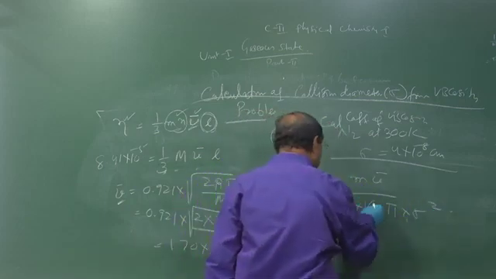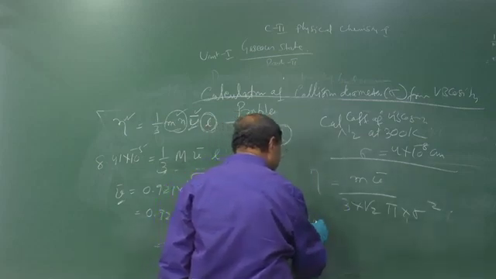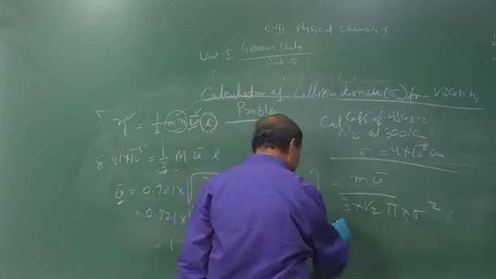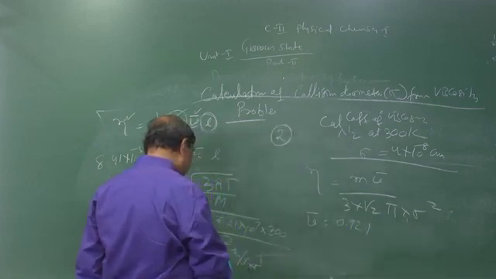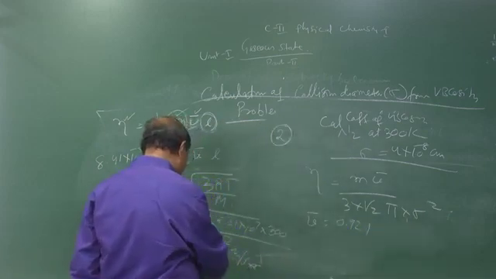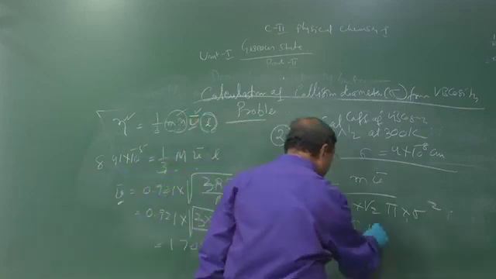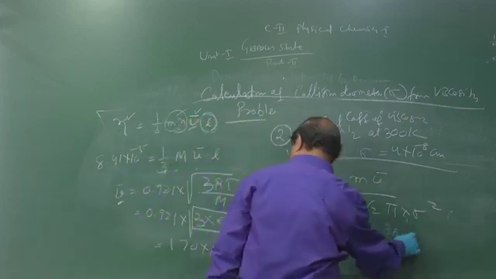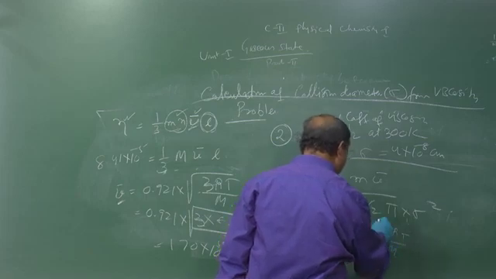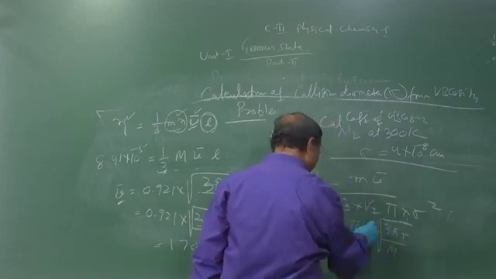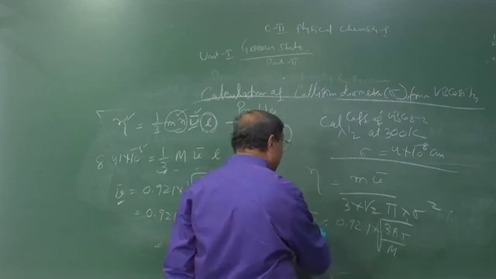Here we can calculate the average velocity, that is equal to 0.921 into root over, sorry, this is not 2, this is 3 RT by m. So 0.921 into root 3RT by m. We can calculate the velocity.